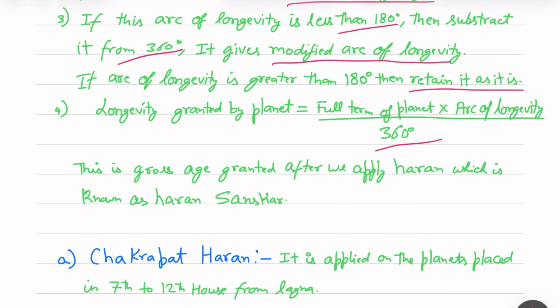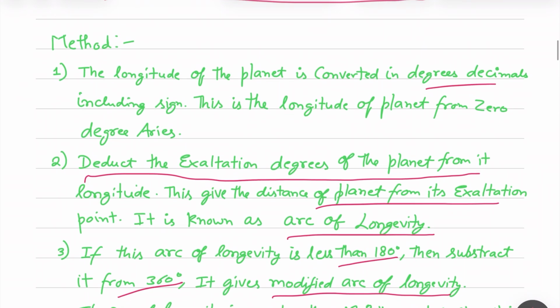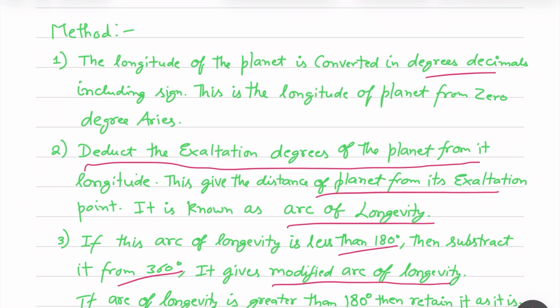After that we have to apply the Haran Sanskar. There are 4 types of Haran in Pindayu. So these are the steps, let's recall them. First we convert the zodiac in which the planet is placed into degrees starting from 0 degree Aries. Then we subtract the deepest exaltation degree from the longitude and get the value arc of longevity.